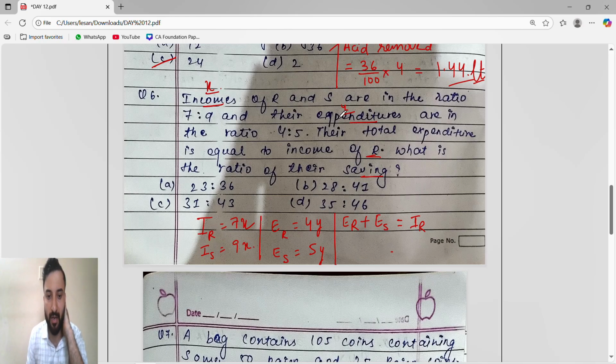Then expenditure I will take as Y. So expenditure of R is 4y, expenditure of S is 5y.